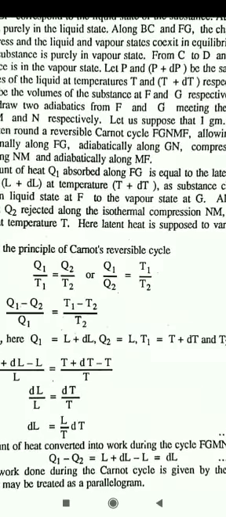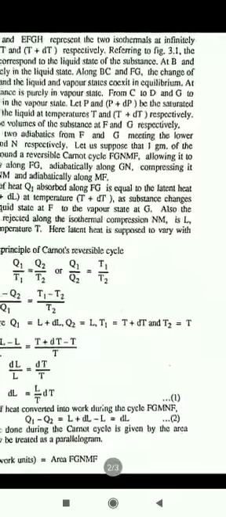Let us suppose that 1 gram of the substance is taken round a reversible Carnot cycle FGNMF, allowing it to expand isothermally along FG, adiabatically along GN, compressing it isothermally along NM and adiabatically along MF.